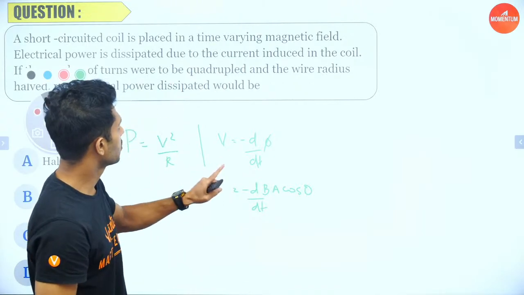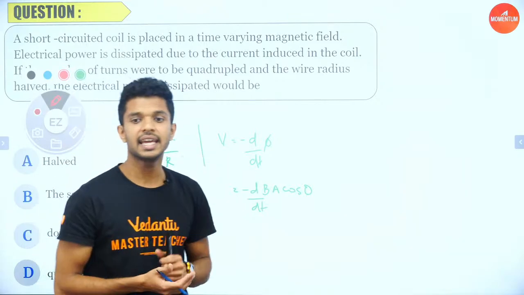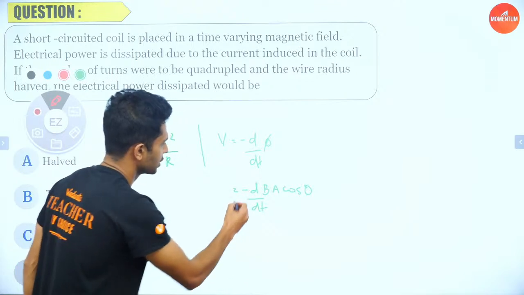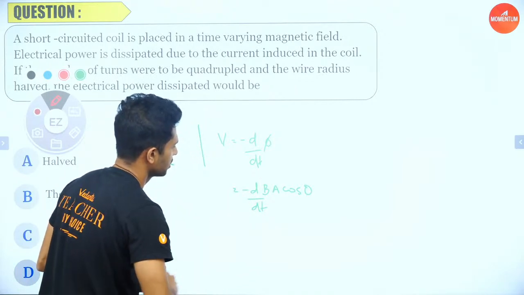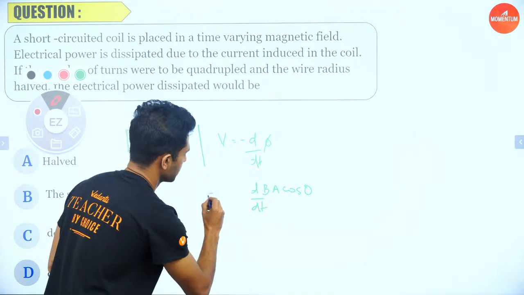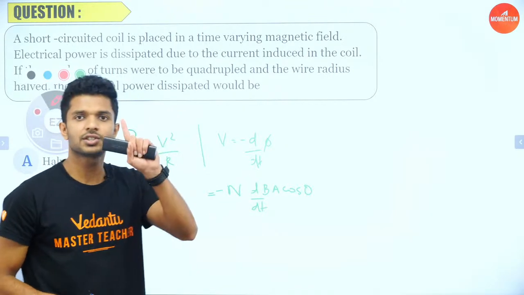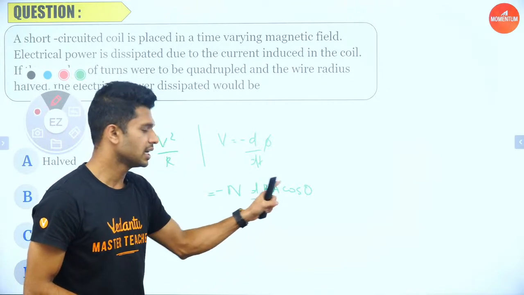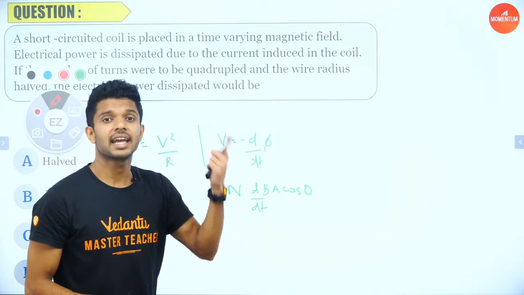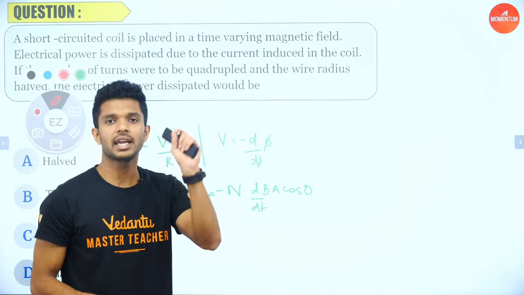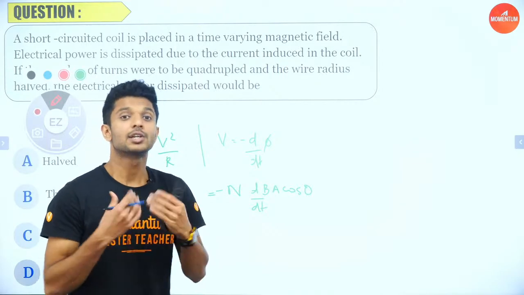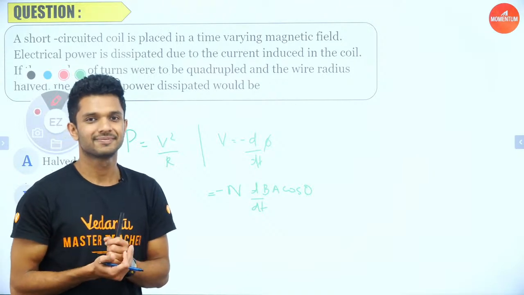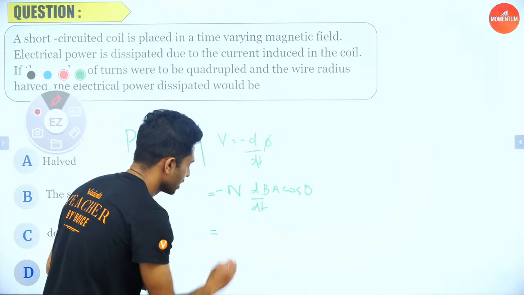Here there is not one turn; here we can see N number of turns. So the total potential is equal to negative of N times d by dt of BA cos theta. If it is one turn, the induced EMF is d by dt of BA cos theta, but as there are N such coils, where in each coil d by dt of BA cos theta is induced, the total EMF is going to be N times d by dt of BA cos theta. All good? Now moving on.